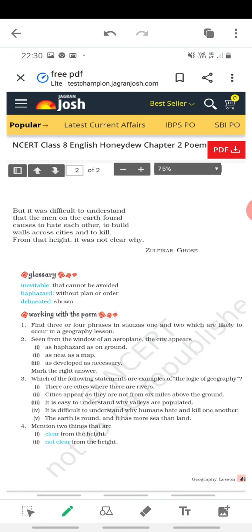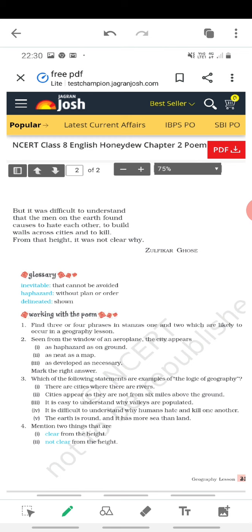But it was difficult to understand that the men on the earth found causes to hate each other, to build walls across cities, and to kill. From that height, it was not clear why. So when you're looking at a city from a height, maybe you can try this. Go to your terrace today. I won't suggest you fly to some city or country in this coronavirus time, but you can go up to the terrace and see some part of the city. You won't see exactly the same view as from an airplane, but you can at least have a rough idea of what we are talking about in this poem.